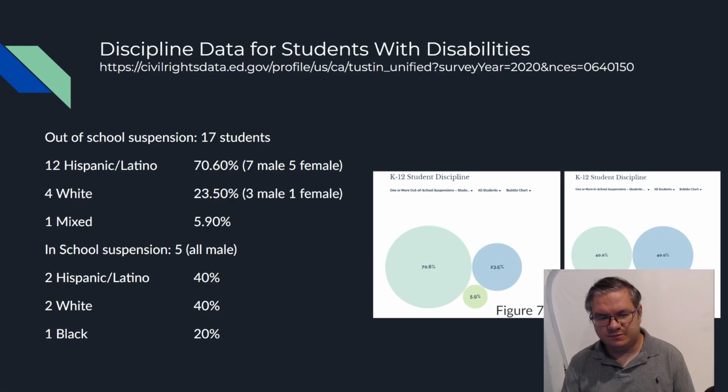In school suspension, this district doesn't look like it likes to give in-school suspension because these numbers tend to be low. But for students with disabilities, we have 5 students who are all male. We have 2 Hispanic students, 2 white students, and 1 black student.